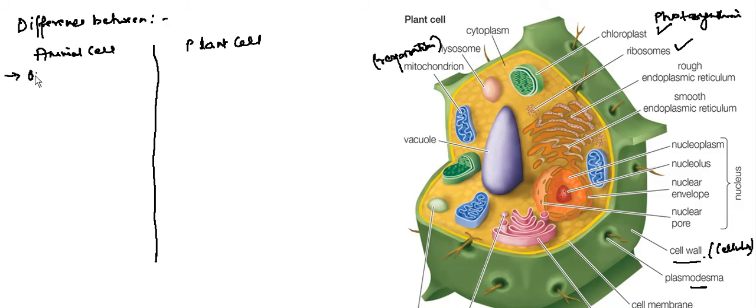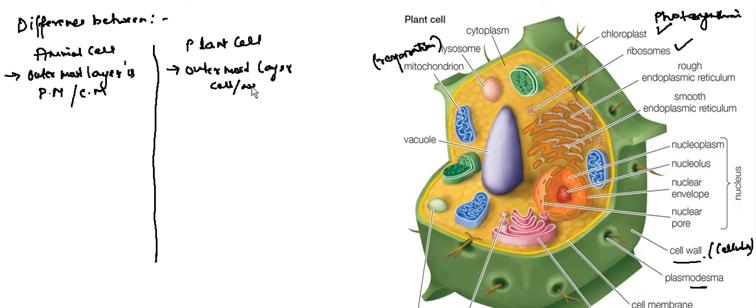So we can write here: outermost layer is the plasma membrane, or cell membrane. In the plant cell, the outermost layer is the cell wall, which is dead in nature. Second thing we can write: the plasma membrane is living in nature, and the cell wall is dead in nature.